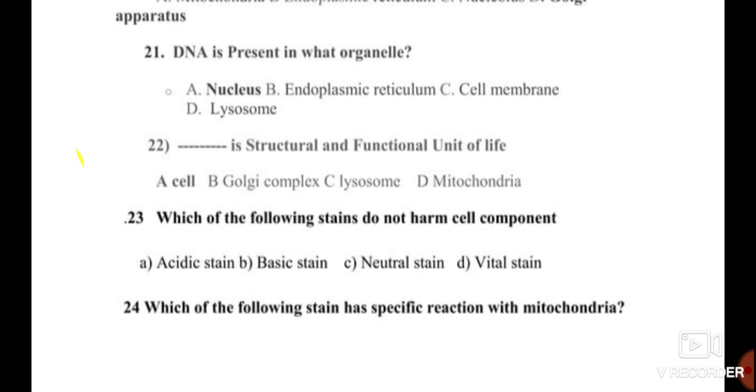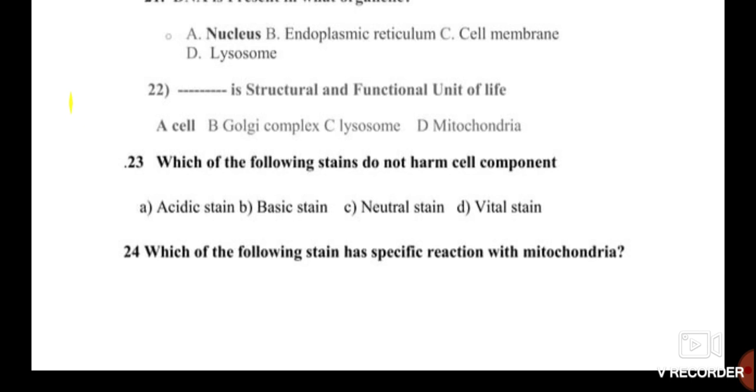Question number 22. Dash is a structural and functional unit of life. The structural and functional unit of life is the cell, and it was put forth by the scientists Matthias Jacob Schleiden and Theodor Schwann. They postulated that the cell is a basic unit of life. So cell theory is given by Matthias Jacob Schleiden and Theodor Schwann. So the correct answer for question number 22 is the cell. Cell is a structural and functional unit of life.